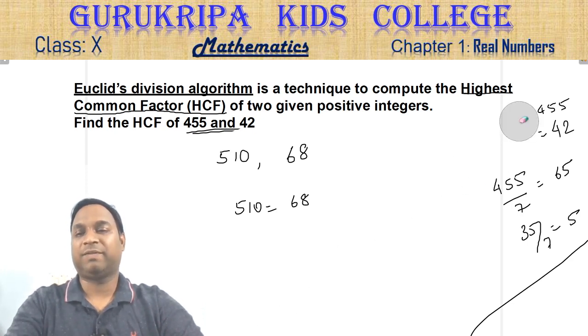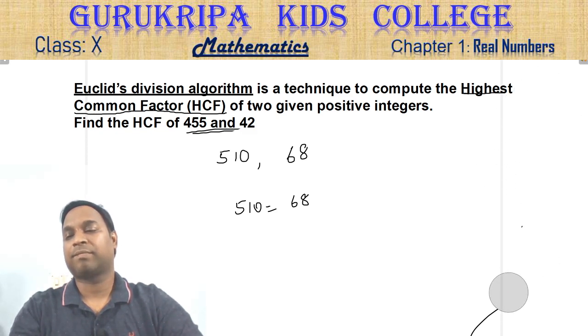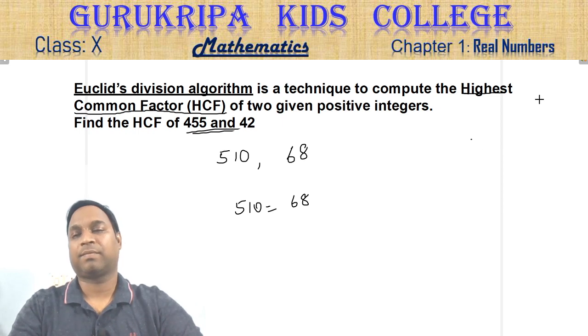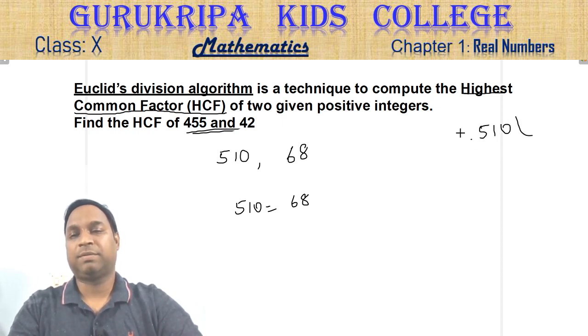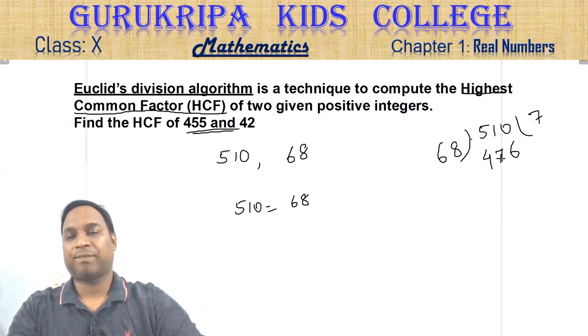Let's do the division over here. 510 divided by 68, 7 times, remainder 34.